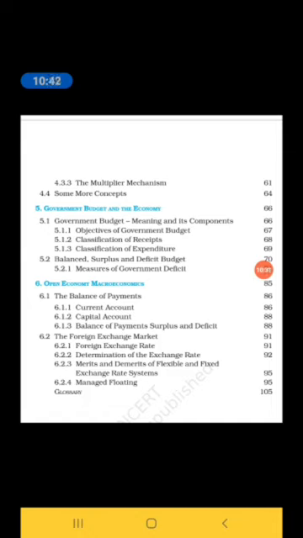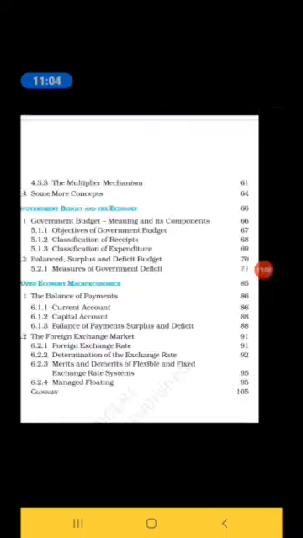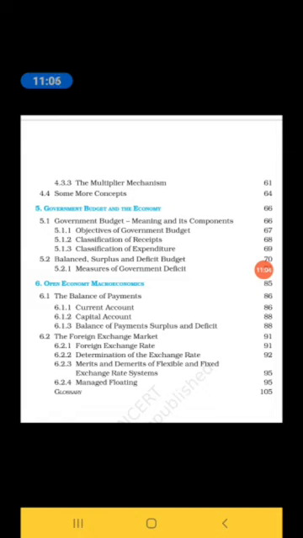So these are the chapters kept in this macroeconomics. The concepts are so easy, which we can easily understand. Among these 6 chapters, the second chapter, national income accounting, gives us more marks, like money and banking, and the last chapter, that is open economy macroeconomics.